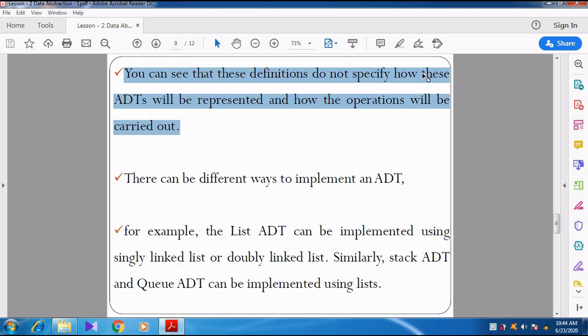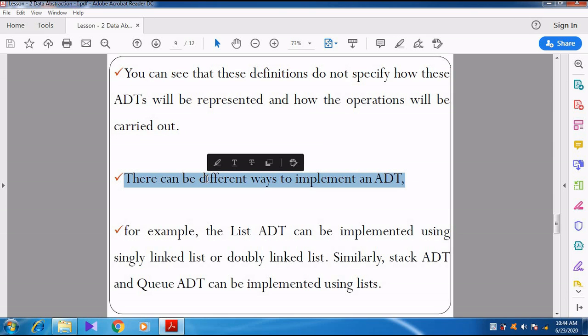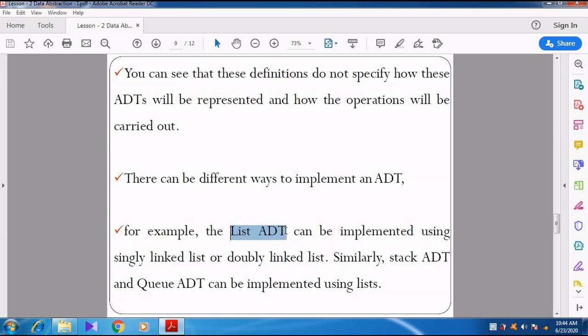Do not specify how these ADTs will be represented, how the abstract data type will be represented, and at the same time we do not know how the operations are carried out. So there are different ways to implement an ADT. For abstract data types, we have two things: one is called list ADT and another one is called stack ADT.